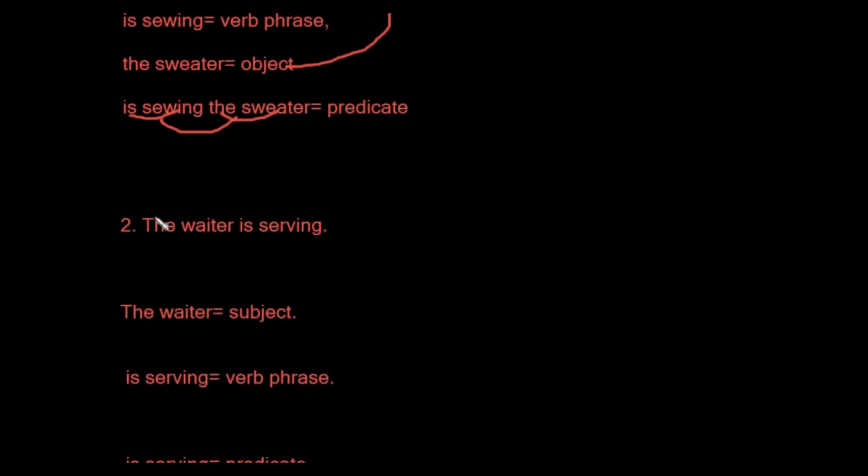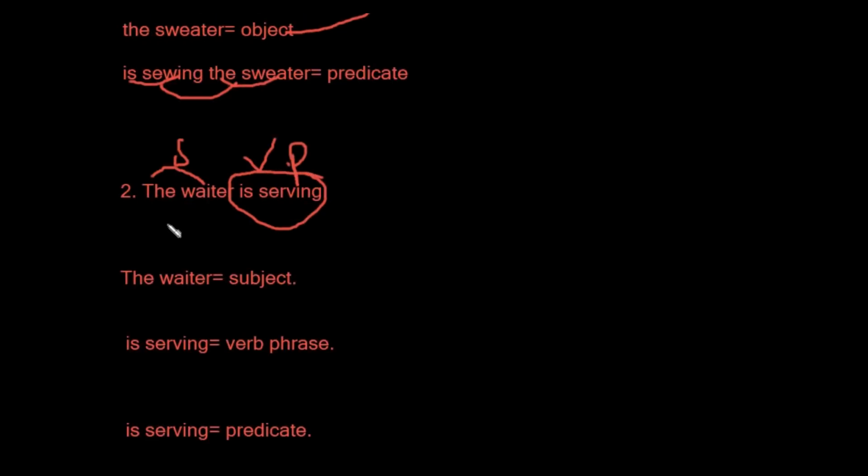The second sentence: the waiter is serving. The waiter is the subject, and is serving is a verb phrase. So in this sentence we have only a subject and a verb, so the verb is also the predicate. Like I said before, we can use either verb and object, or simply a verb. This is also called the predicate, and this is also called the predicate. Only a verb is enough to make a predicate.